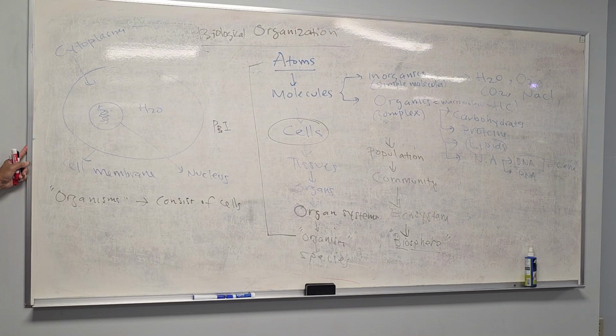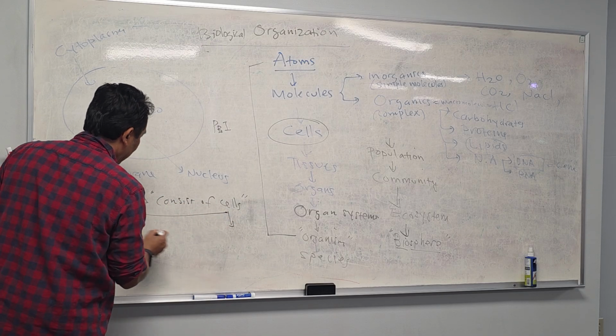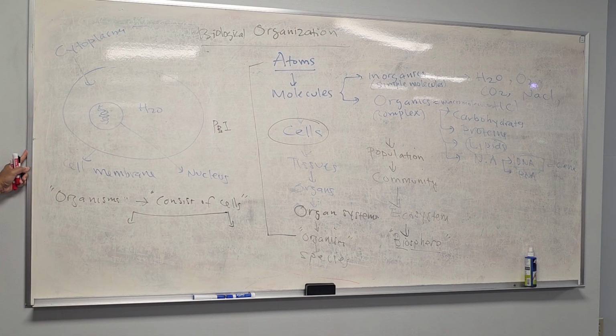Okay. I asked you before in principle biology 1, are viruses organisms or not? If you are a biology student, you should say no. Why? Because viruses do not have cells. But a virus is able to reproduce, which is another characteristic of living things, right? But it's still not an organism, because the first requirement for an organism is that they consist of cells. You with me?